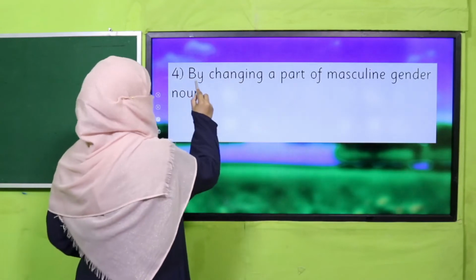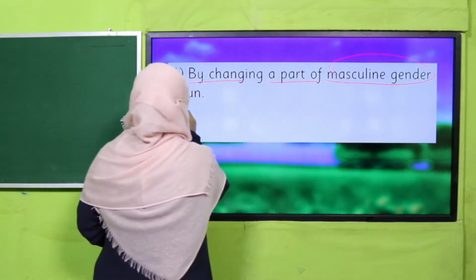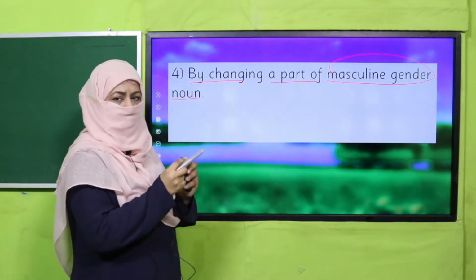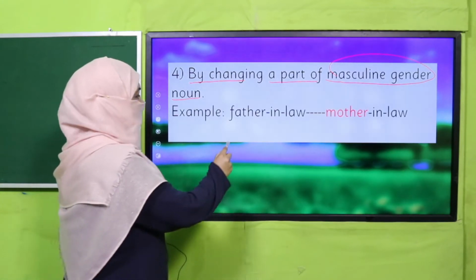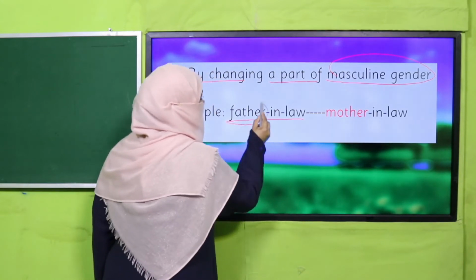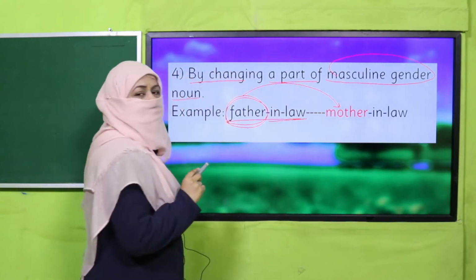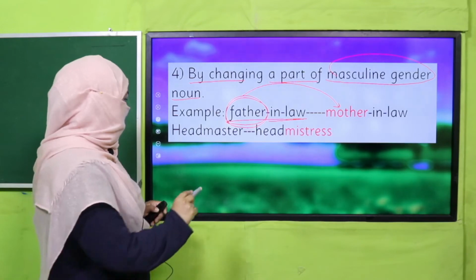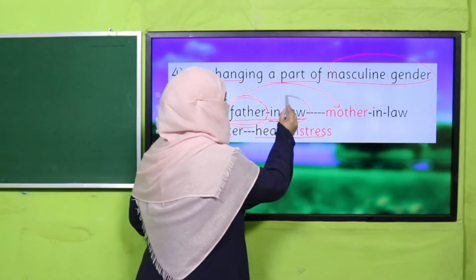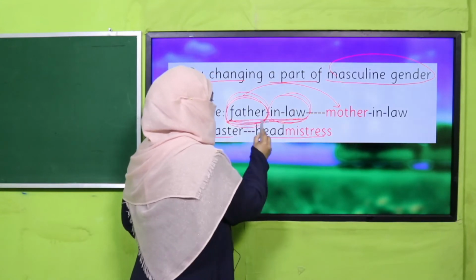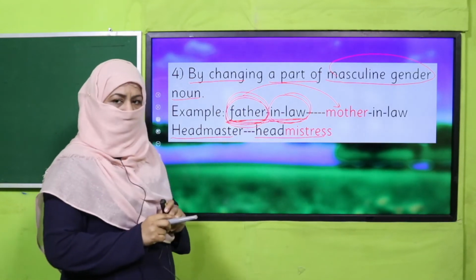And the last rule which we are going to learn for today is by changing a part of masculine gender noun. Now what happens, there is a compound word, we just change the masculine gender noun in that. For example, father-in-law. Now this father is basically masculine gender noun. So we will just convert this part and rest will remain same, right? Mother-in-law. And headmaster, headmistress. So the part which has nothing to do with gender, we don't change that. We just change that part which is referring to gender of the noun, right? So are you clear? All right.